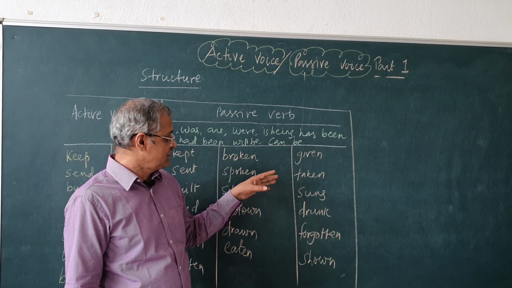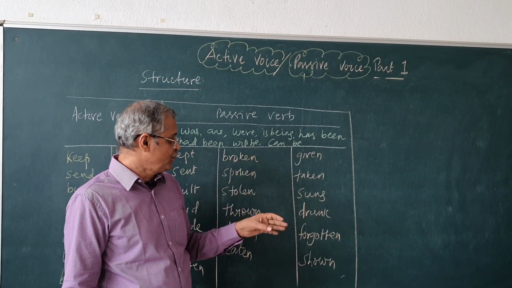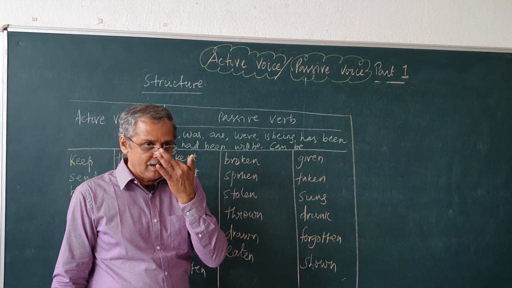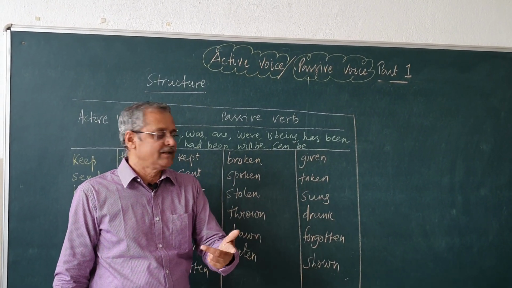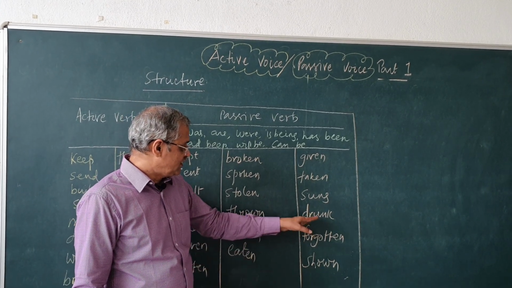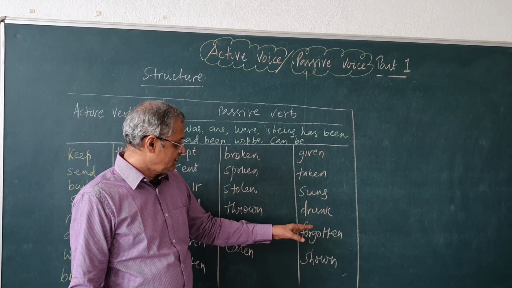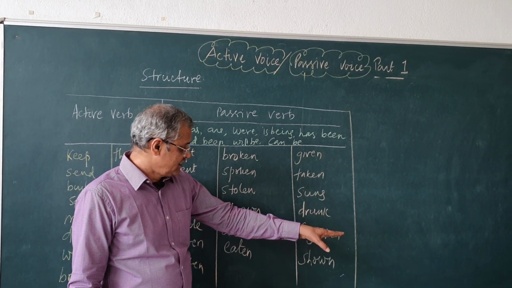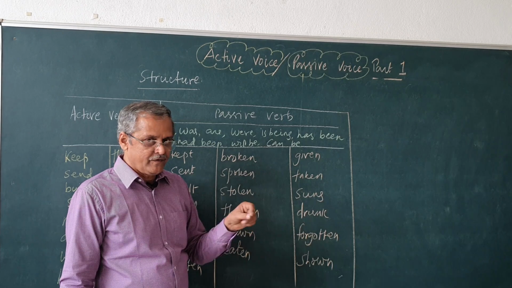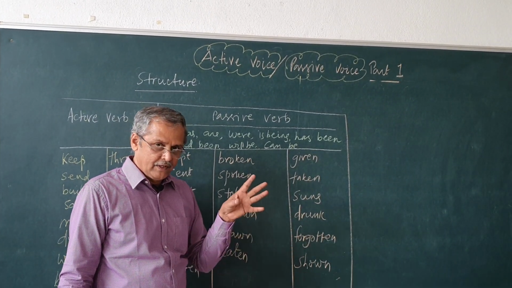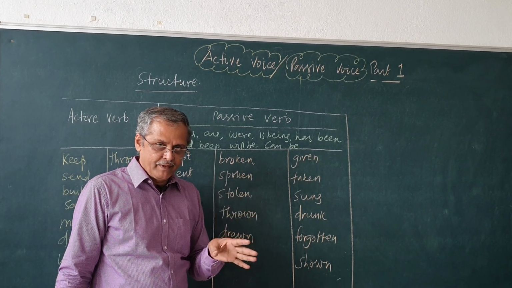The children sang a very good song, a patriotic song. The children sang a patriotic song. A patriotic song was sung by the children. Drunk, it was drunk by him. My father forgot his key. The key was forgotten by my father. He showed me, it was shown to me by him.